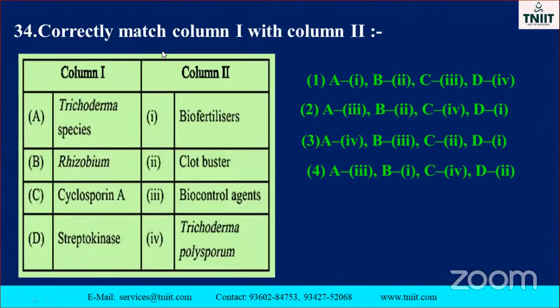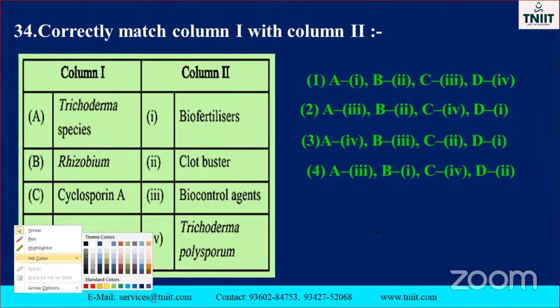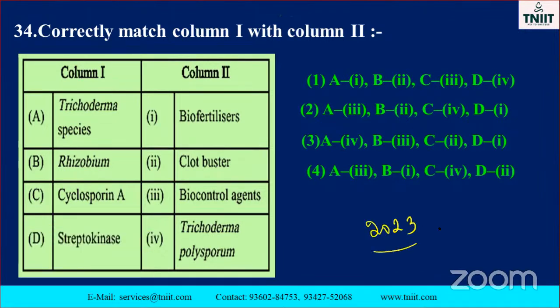Correctly match column 1 with column 2: Trichoderma species, Rhizobium, Cyclosporin A, Streptokinase. These are all very, very important, my dear. Don't forget, this question will be there in 2023.